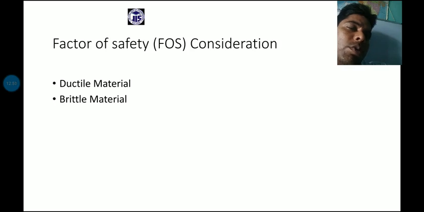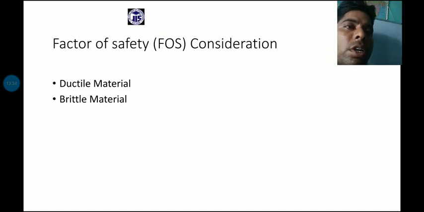So factor of safety is the yield point stress to the working stress. For the next case, brittle material, it is considered as the ratio of ultimate stress to the working stress. In both cases, the factor of safety will be a fixed, unitless number, and that is the consideration.